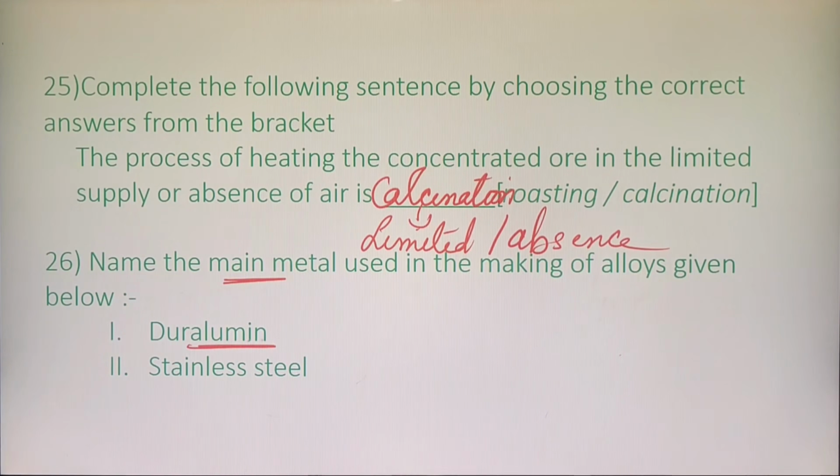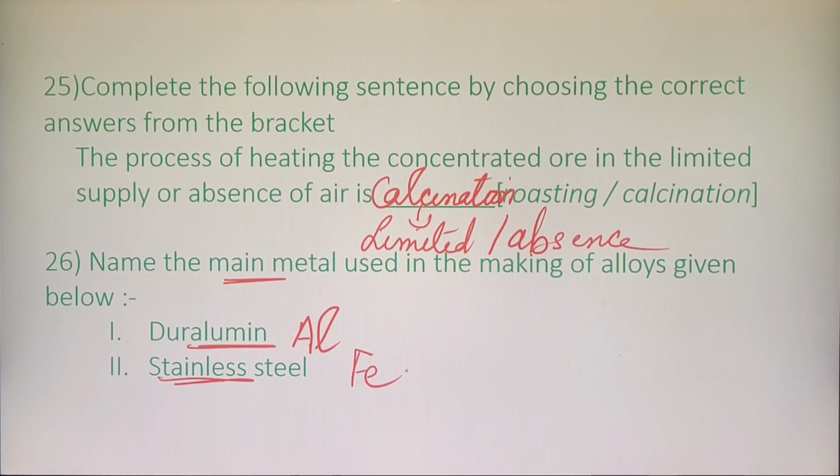Name the main metal used in duralumin, which is the main metal. Okay? So the word itself is giving you the answer. Duralumin, which is the main metal that is used in duralumin. It is aluminium. And which is the main metal that is used in stainless steel? It is iron. Am I clear?